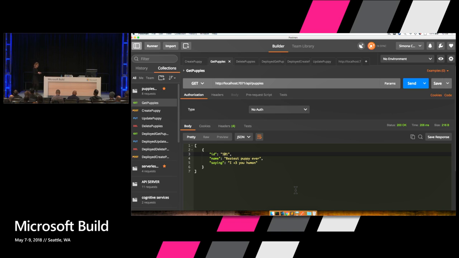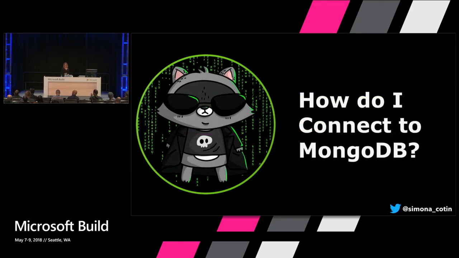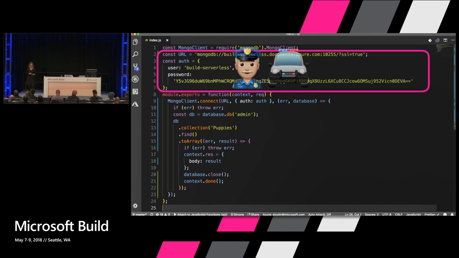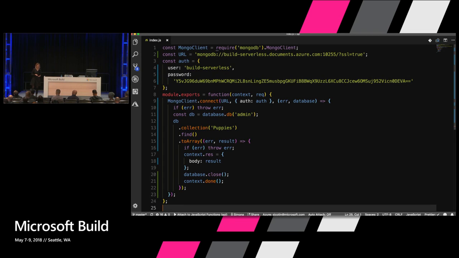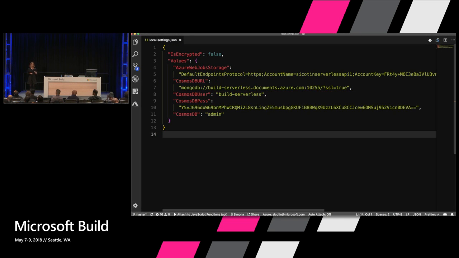So I'm going to go back to my presentation and walk through some of the remaining questions that we had. So we've seen how we create a package.json file. And then we've seen how we can connect to a MongoDB database. So we're just using the MongoDB package, and then we're storing our secrets. That's the Brian police. That was for you, Brian. Wait, it's here. Okay, and now I've moved the settings into our local.settings.json file.